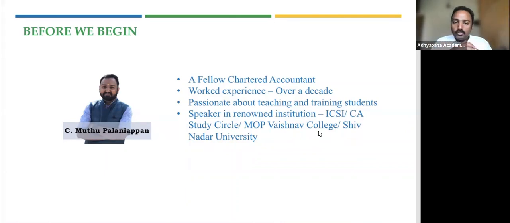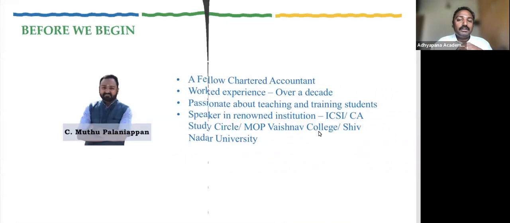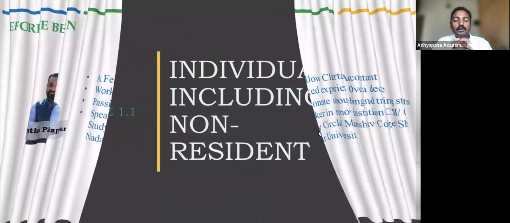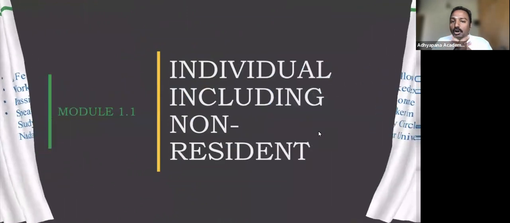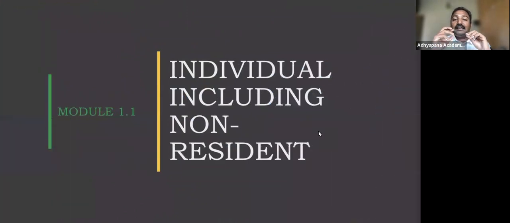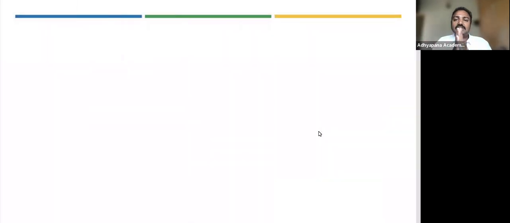With this brief introduction, we'll get into a small topic for the day. When I say small topic, it's something very basic. I'm sure a part of it would have already been discussed in your Intermediate itself. But before you get into the final syllabus, it's important that we strengthen the basics again. So we'll start with the basics, with small additional inputs from what you have not covered earlier in the Intermediate. When we talk about the basics, the first thing is the residential status.